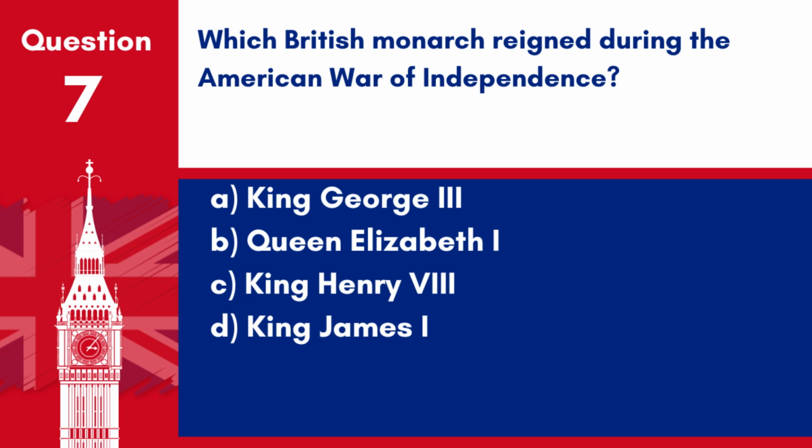Question 7. Which British monarch reigned during the American War of Independence? A. King George III. B. Queen Elizabeth I. C. King Henry VIII. D. King James I. Answer: A. King George III. King George III was the British monarch during the American War of Independence.